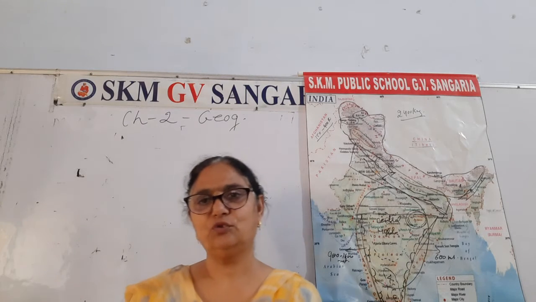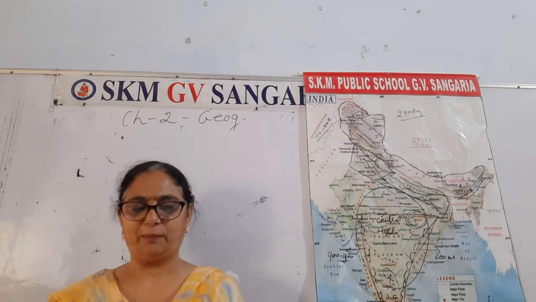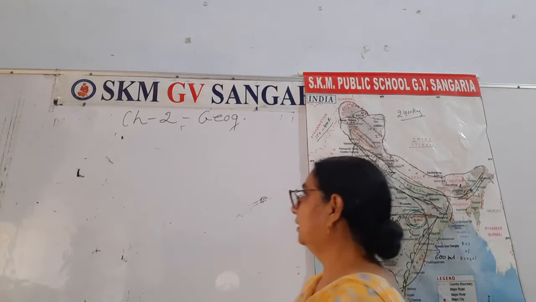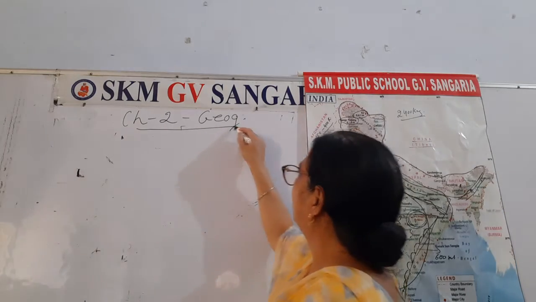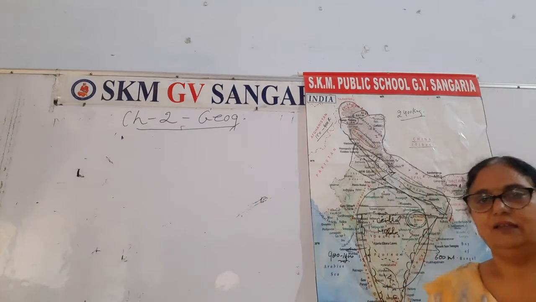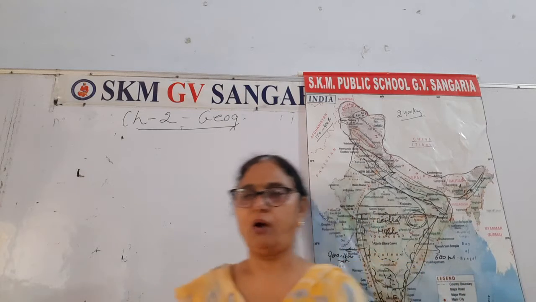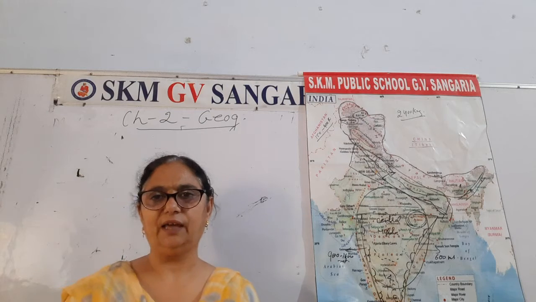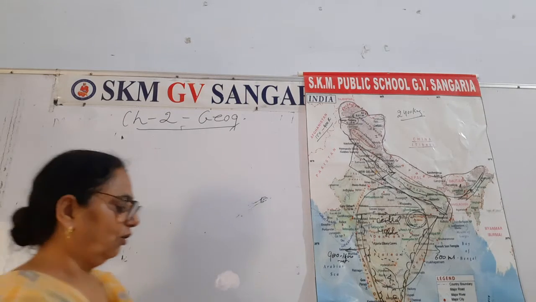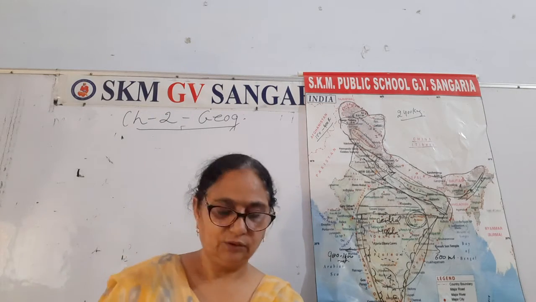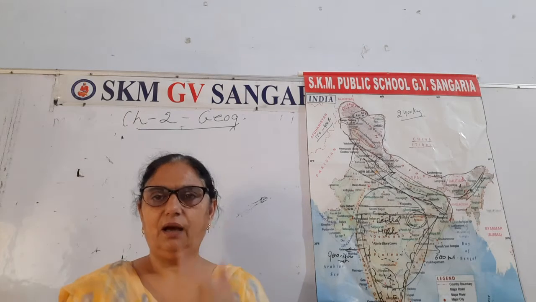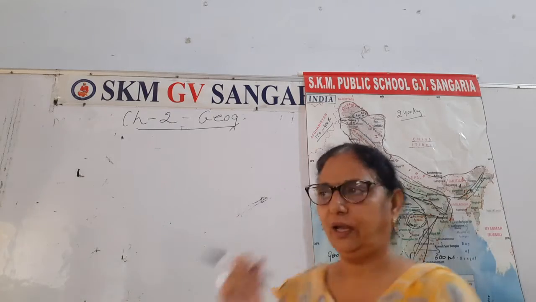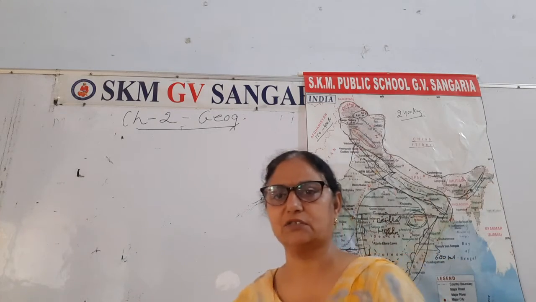And today we are going to proceed further with chapter number 2 of geography. Earlier we have studied the physical divisions of India, six divisions. Out of these six, three to four we have already discussed: northern plains, northern mountains, islands or central plateau, and moreover we have done the coastal plains also.